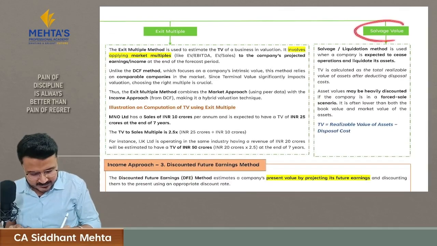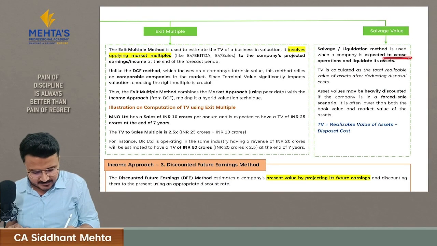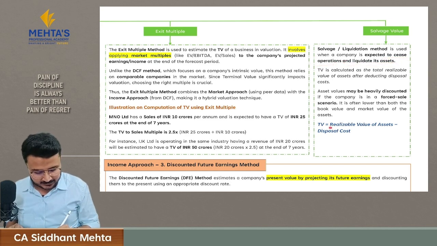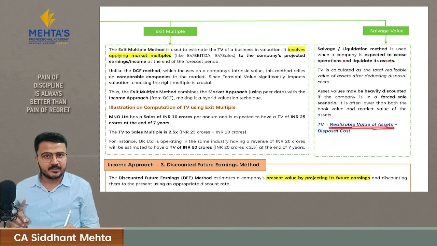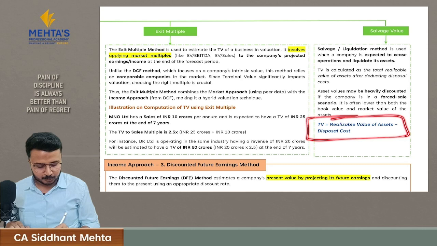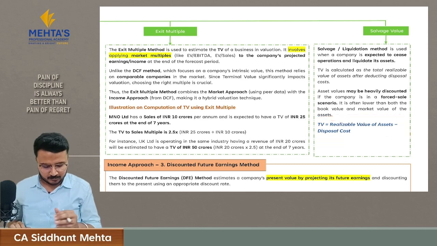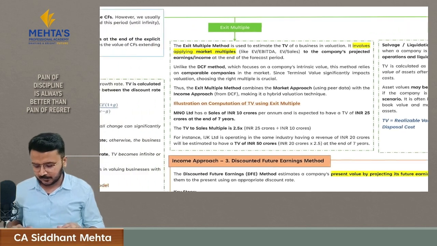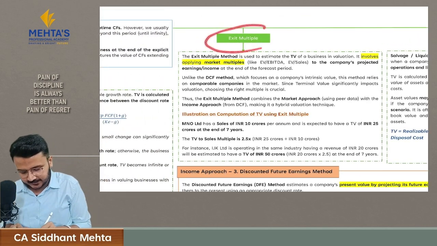Here we will use salvage value when the company is ceasing its operations and liquidating its assets. So here you calculate terminal value based upon the realizable value of the asset at the time of selling the asset when you are closing your company, minus disposable cost. So the terminal value is realizable value of asset minus disposable cost. We will use it at the time of ceasing the operations and liquidating the assets. It's a simple method.